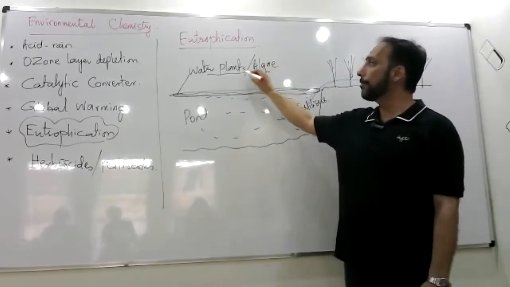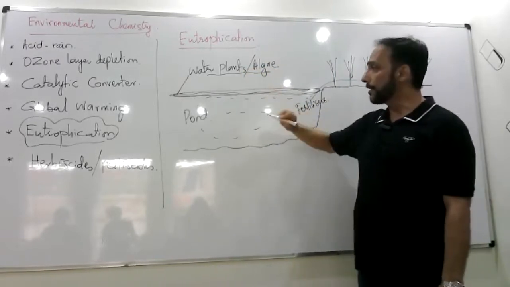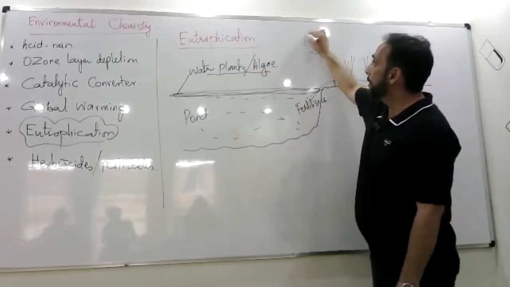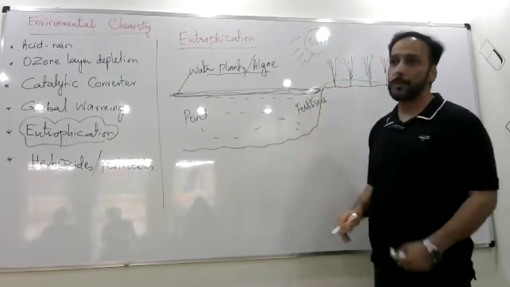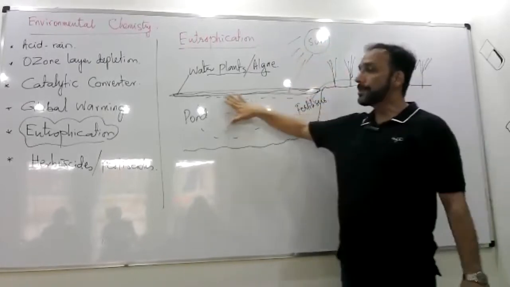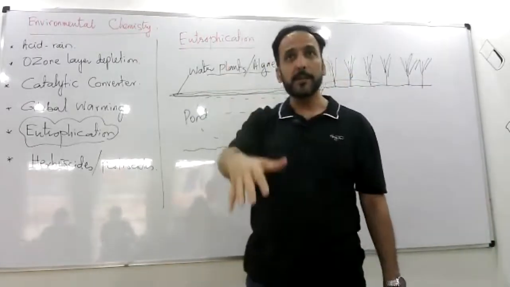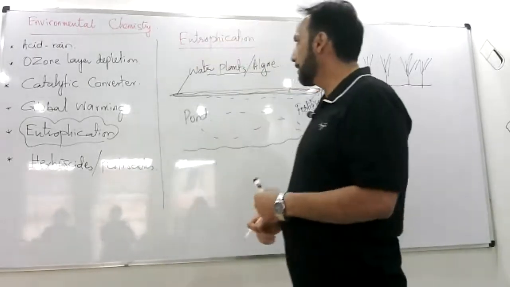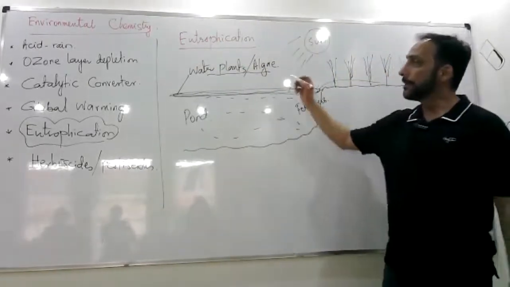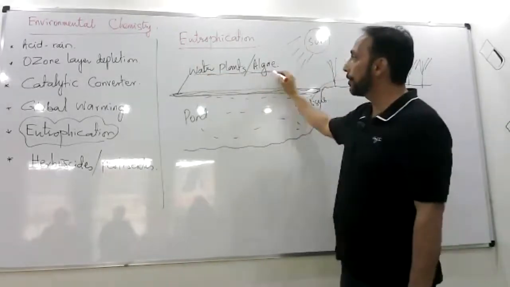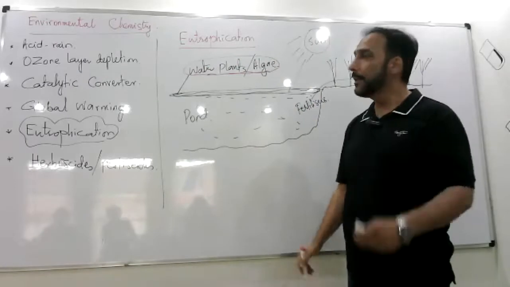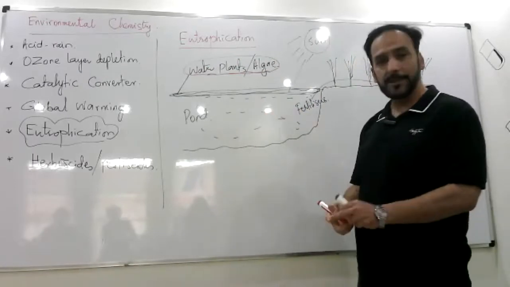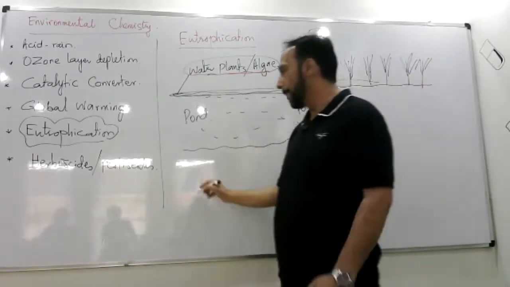When these water plants or algae grow on the surface of water, the first thing that they do is that they block the sunlight from entering into water, right? So initially, the sun rays could not enter into the water. That is its first harmful effect. But the main harmful effect starts when the water plants or algae, after completing their life cycle, die. So there is a chain reaction which happens here.